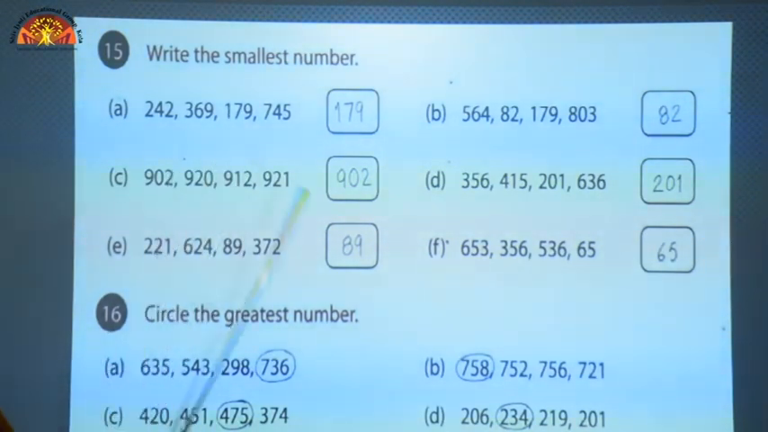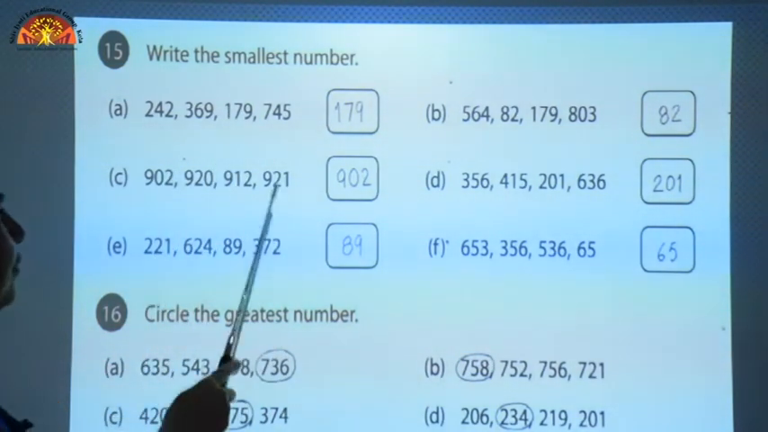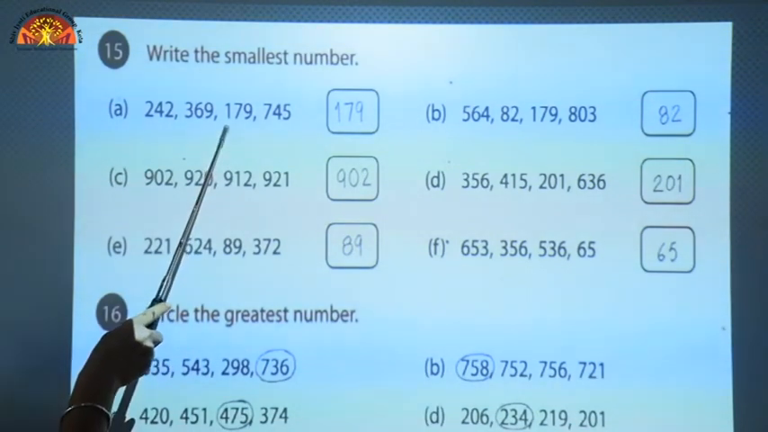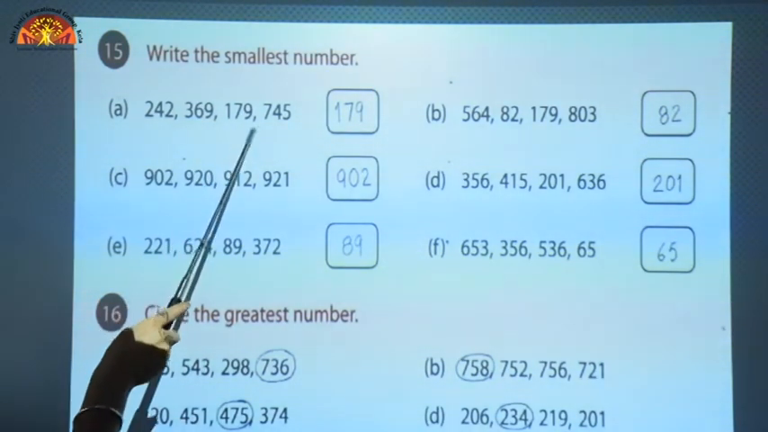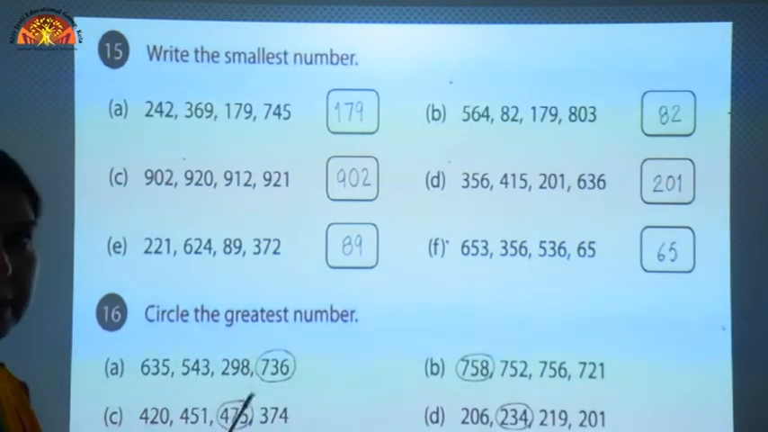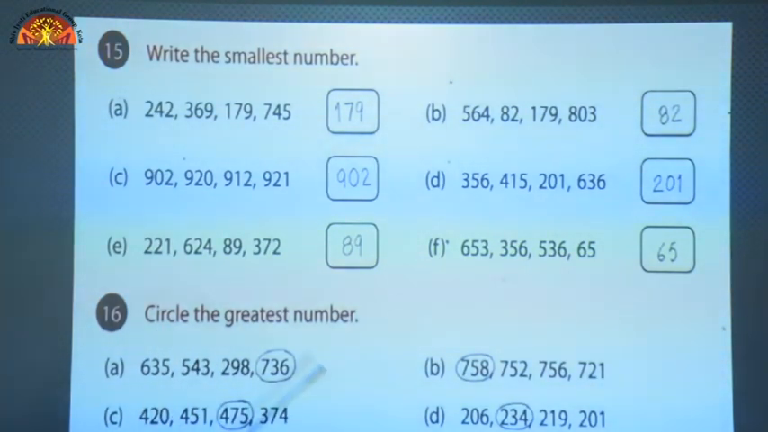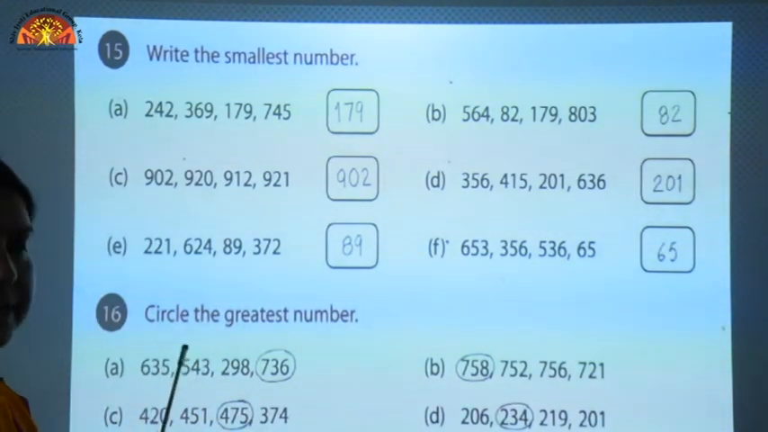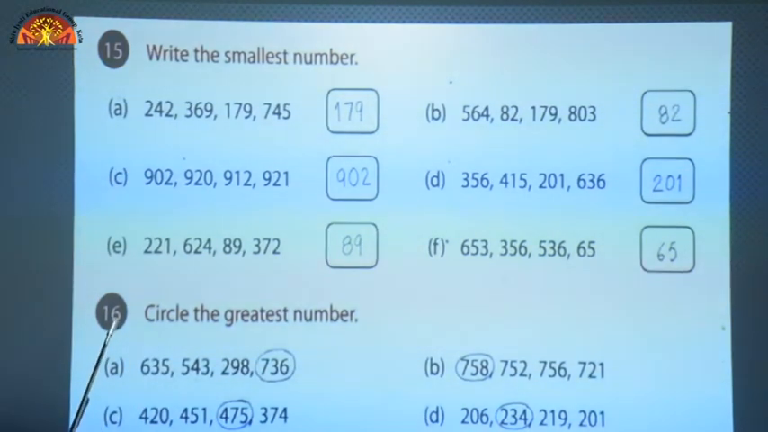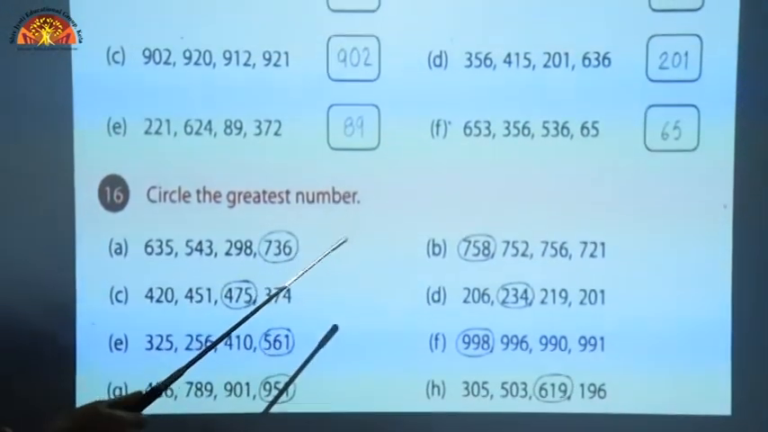So which number is smaller in all these? 1 is smaller in all these, so the whole number 179 will be the smaller. I hope you have understood and you can compare the numbers according to their place values. Now circle the greatest number.